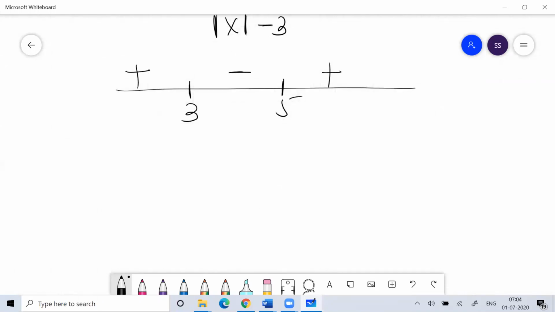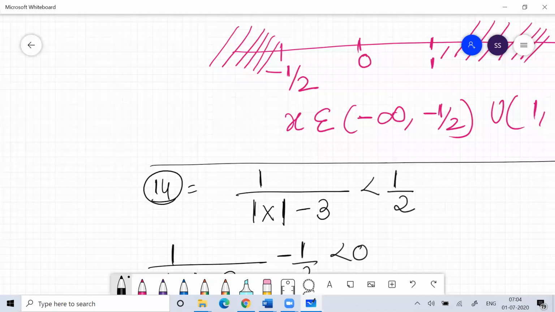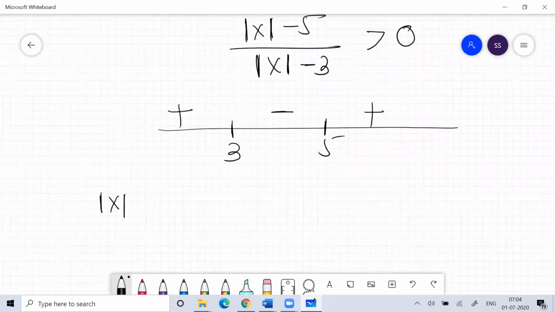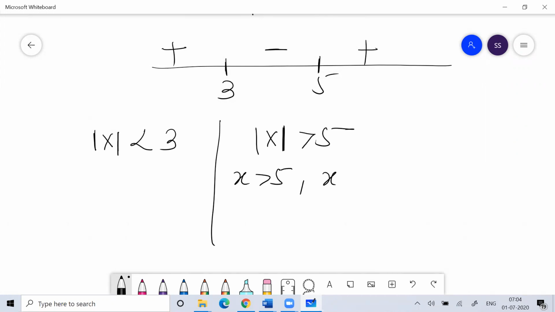So the modulus of x should be less than 3, or the modulus of x should be greater than 5. So x should be greater than 5, or x should be less than minus 5. Here x should be less than 3 and x should be greater than minus 3.